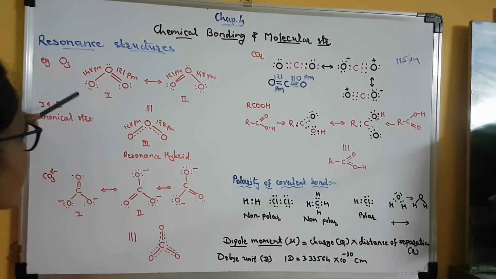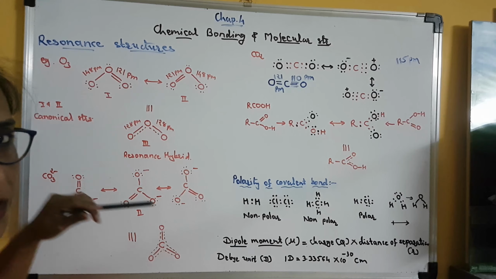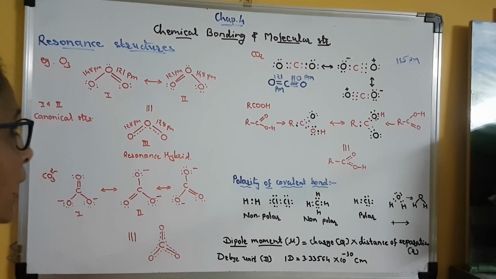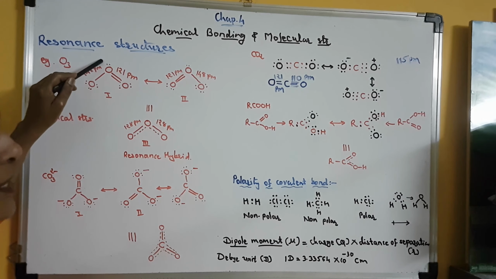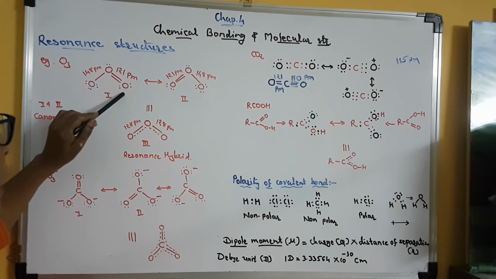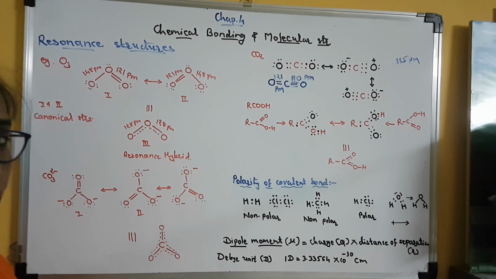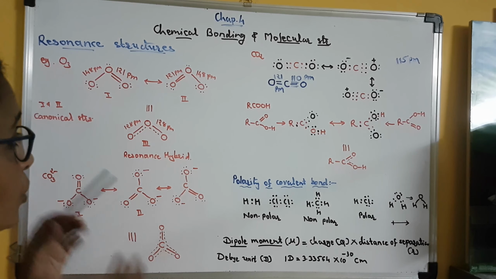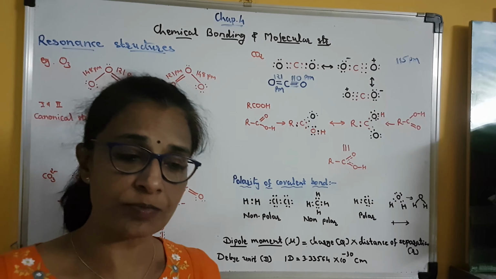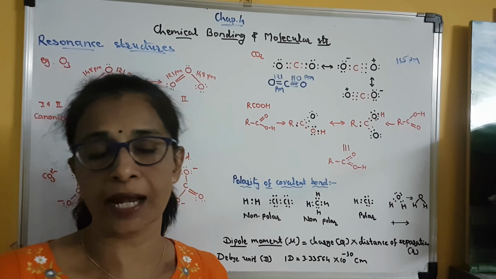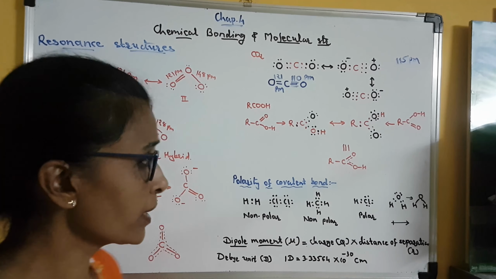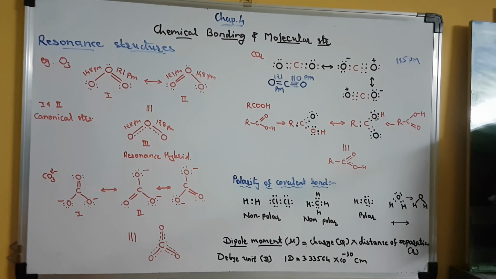Here you can see that the 3 oxygen atoms are all identical atoms, but in the structure of ozone, one oxygen has 3 non-bonding electron pairs, the second has 1 non-bonding electron pair, and the third has 2 non-bonding electron pairs. So the sharing of electrons by all the 3 oxygen atoms is different, and that is why this is one structure.